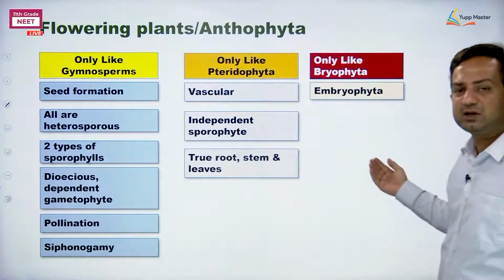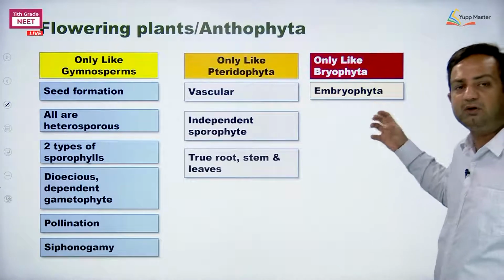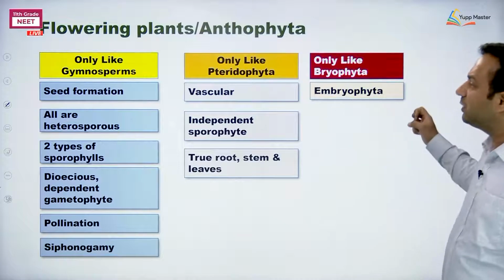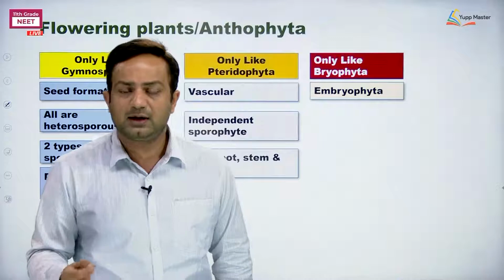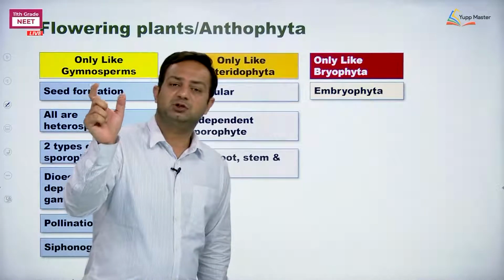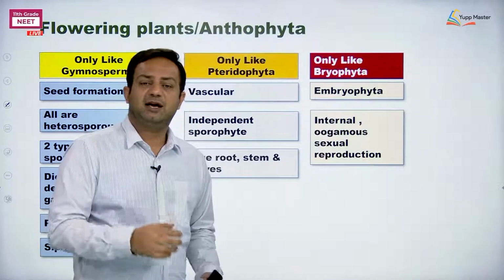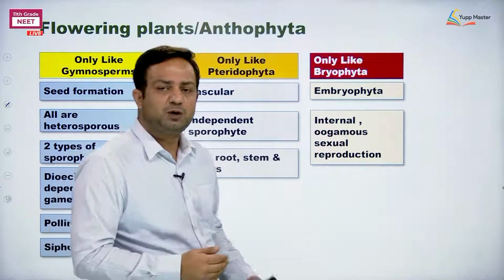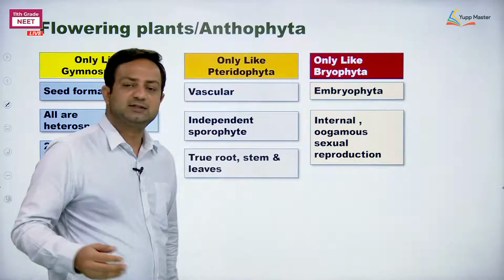The similarities are much less when I compare with the Bryophyta. With Bryophyta, the Angiosperms are similar in terms of what? One, they form the embryo, meaning they are members of the group named Embryophyta. Next, fertilization in Angiosperms as well as in Bryophyta is oogamous, and they exhibit internal sexual reproduction.